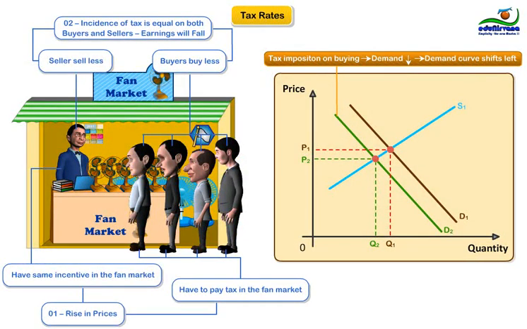Wait a minute. First, you were saying that equilibrium prices will rise because of government imposition of tax. And now, you are saying that equilibrium prices will fall. What's this? I can't see the price rise.